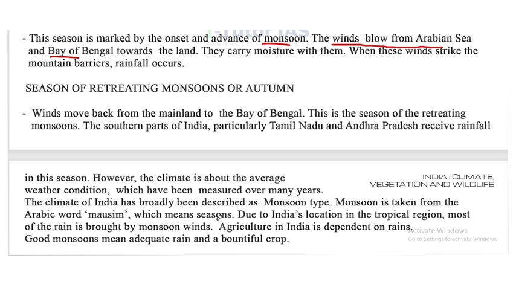So first we discussed weather. What is weather? Weather is the day-to-day temperature. And what is climate? The weather condition of a particular place measured over many years. That is called climate. And the Indian climate is called monsoon type.